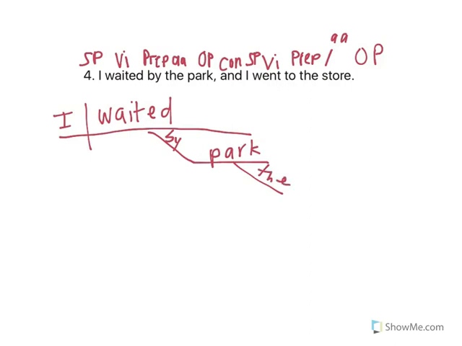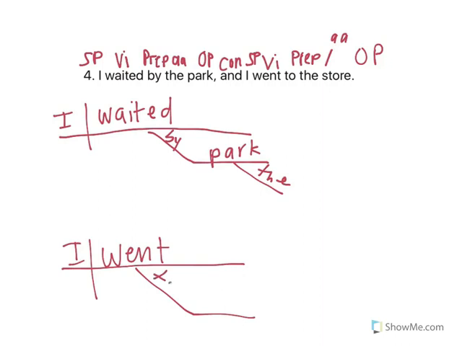So that's our first independent clause. And our second says, I went to the store. So there's our prepositional phrase. The modifies store, which store, the store. And it's connected as we typically connect compound sentences, just like this.